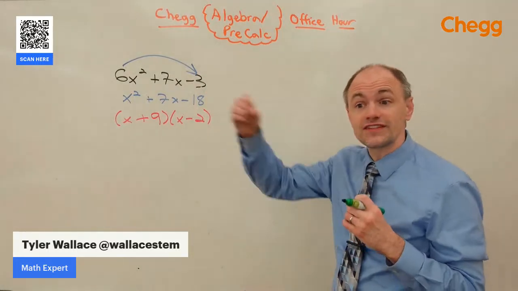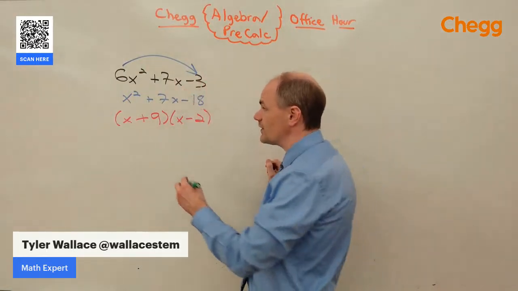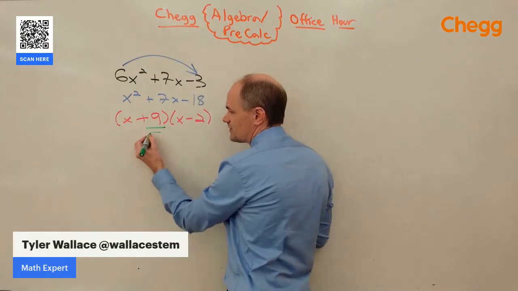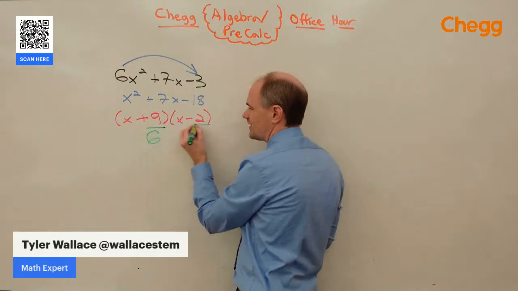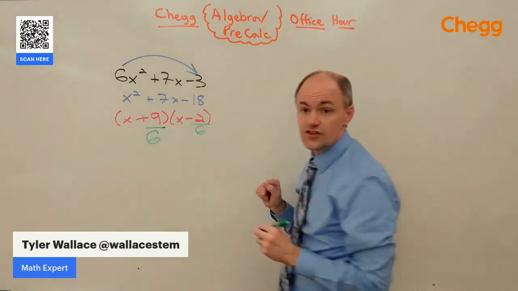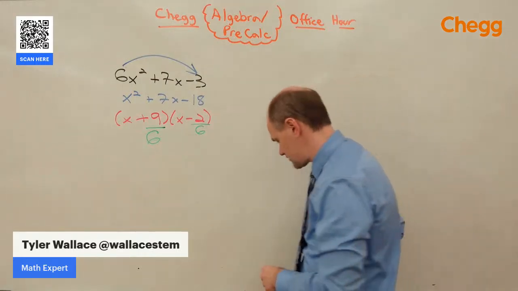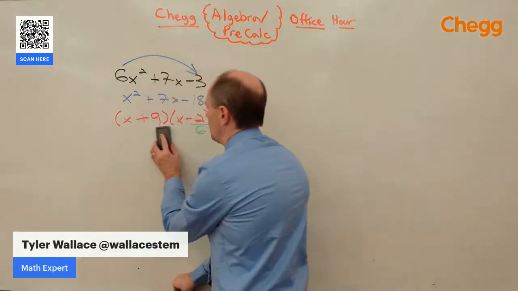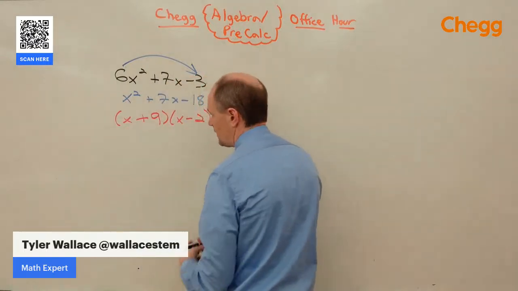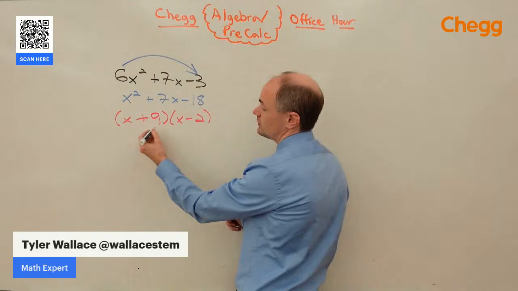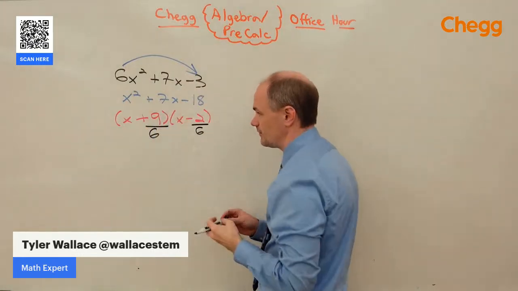I said this method is called slide and divide. We did the slide of the 6. Now we're going to divide by the 6. I'm going to divide each of these numbers by 6, and then I'm going to reduce it. Actually, I'm going to do it in black so it's a little easier to see. Maybe orange. Orange might be easier to see. Well, that doesn't contrast. I'm doing it in black. So many important decisions.